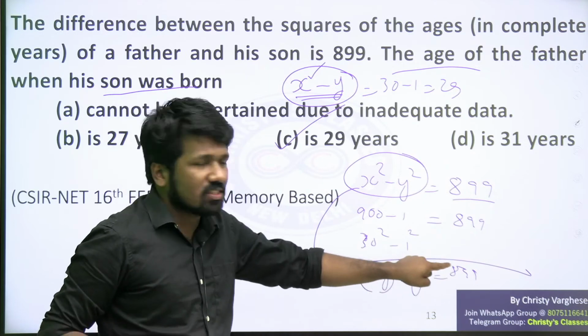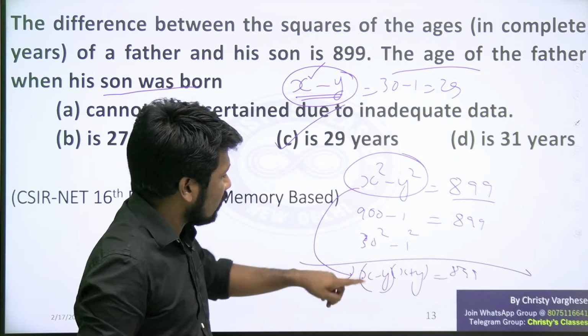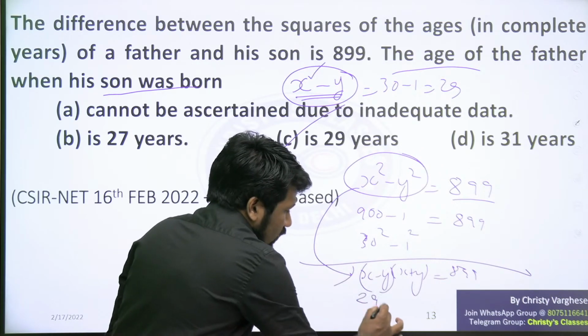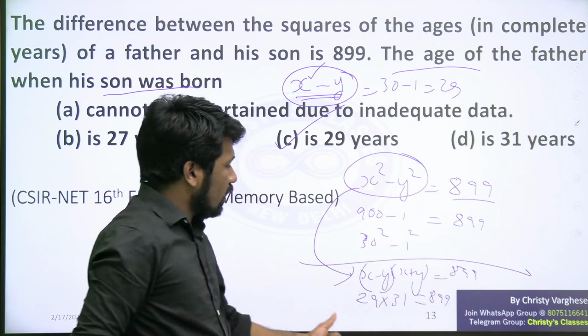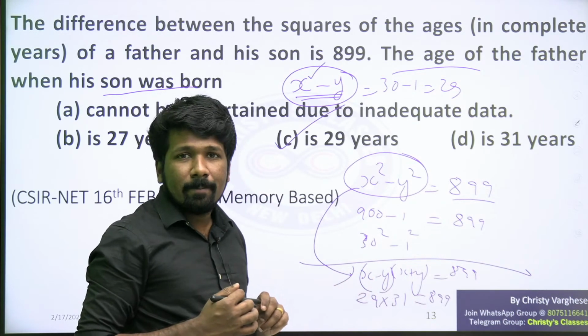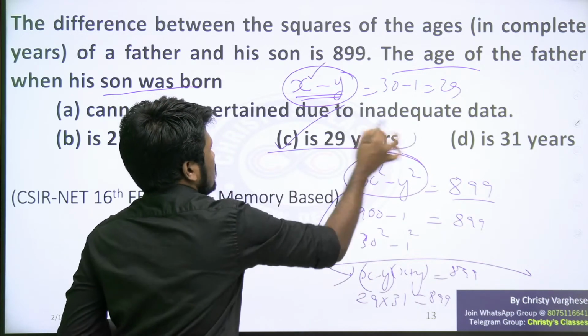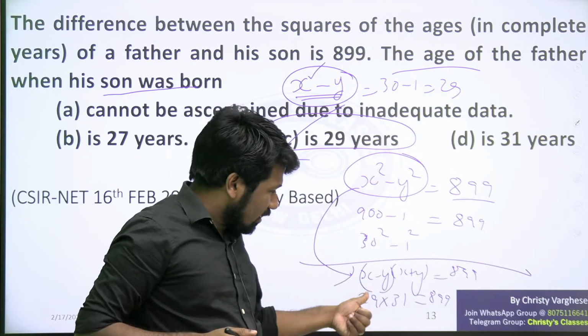27 into something, check whether it is 899 or not. If it is not working, try with 29. And when you try it, you will see 29 into 31 will be 899. So x minus y is 29, and that is what you need to find. So option C, 29 years, is the answer. X minus y is what you need.